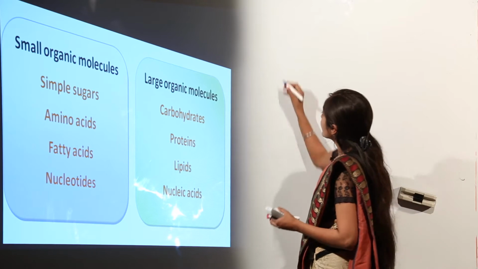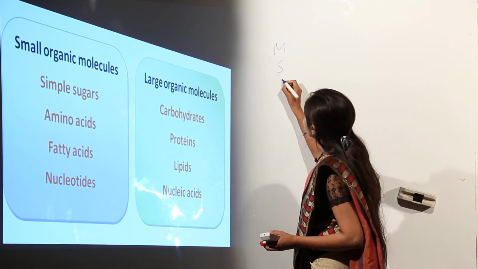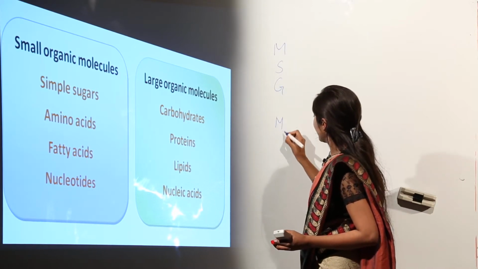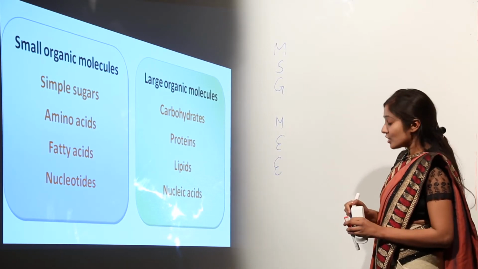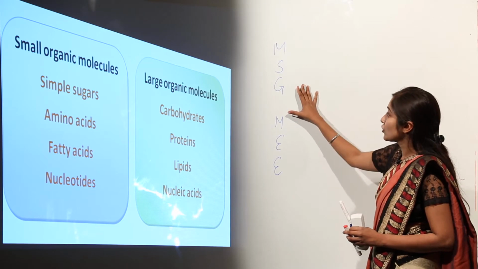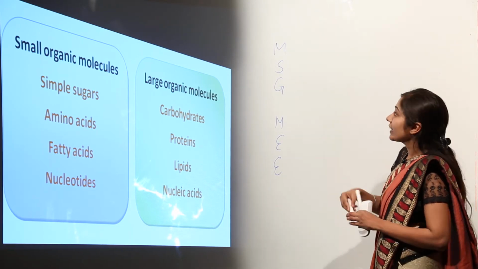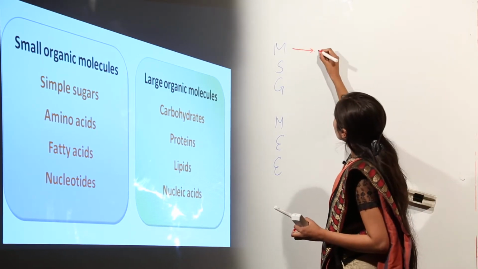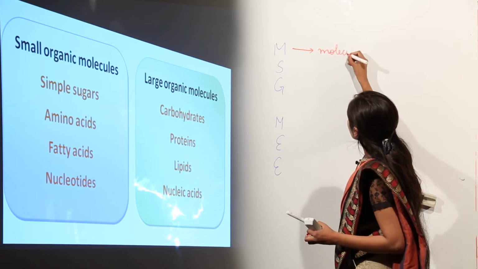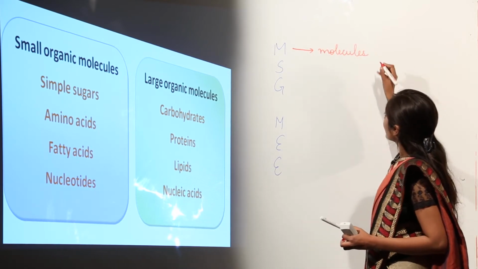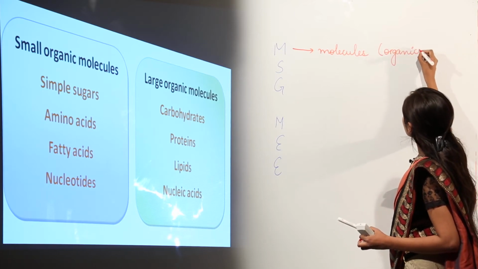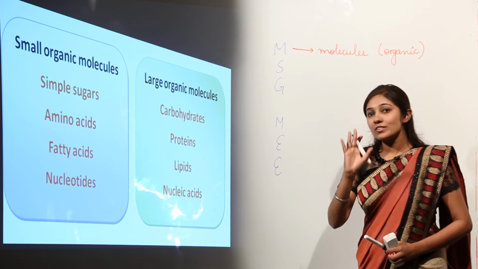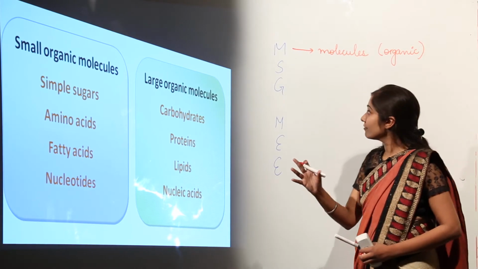That term is MESSAGE ME. It is M-double-E-me, remember, don't write a single E. So this word conveys: M for molecules. Basically we will be talking about organic molecules. Formation of molecules is a must for the origin of life.